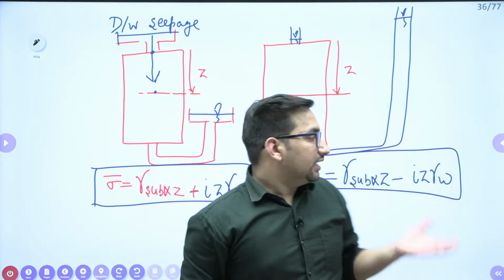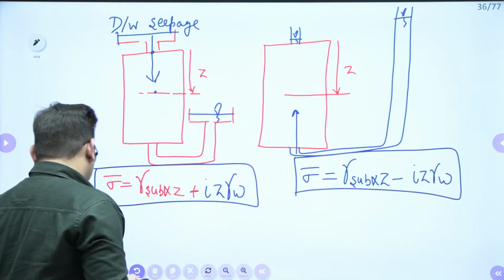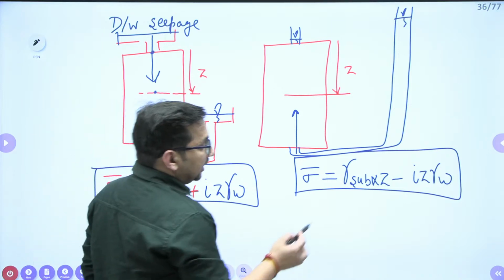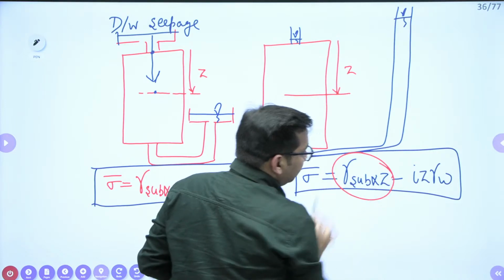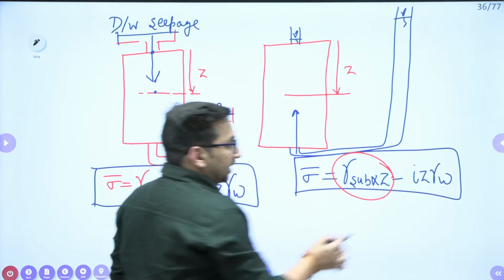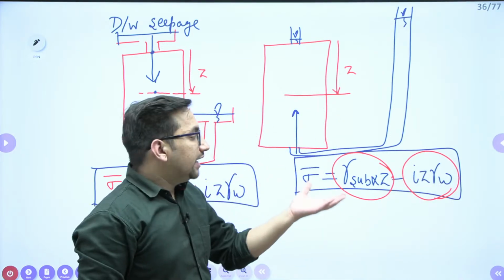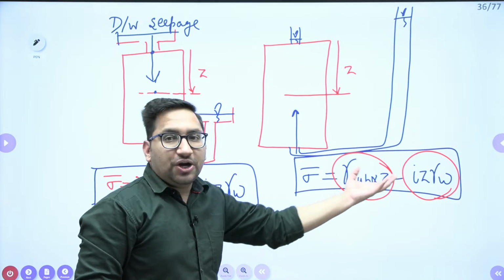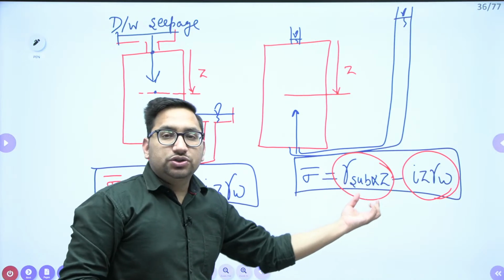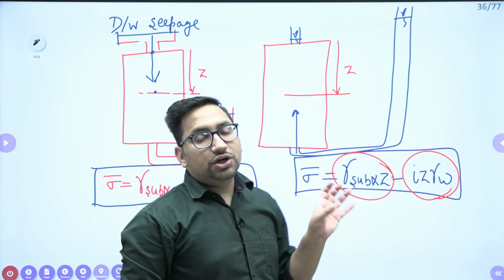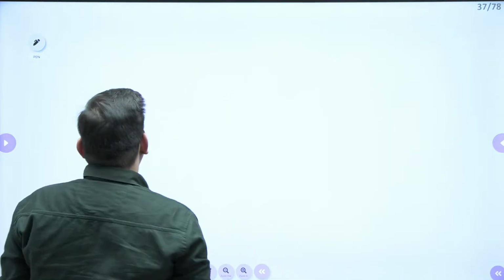Now in this upward seepage flow, we take a special condition, that is your quicksand condition. If gamma submerged into Z, that is your submerged weight of soil, and i z gamma w, that is your seepage pressure value, become equal, that is, the seepage pressure becomes equal to the pressure due to the submerged weight of soil, your effective stress value is going to reduce to 0.